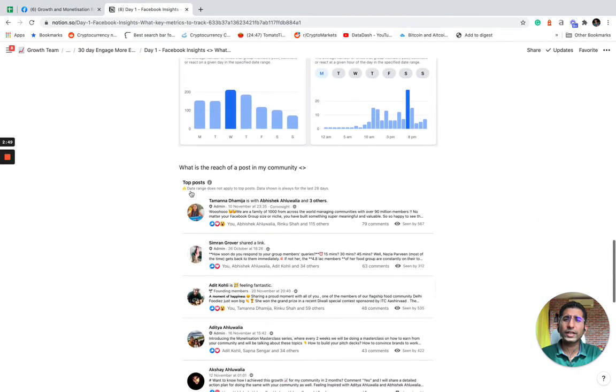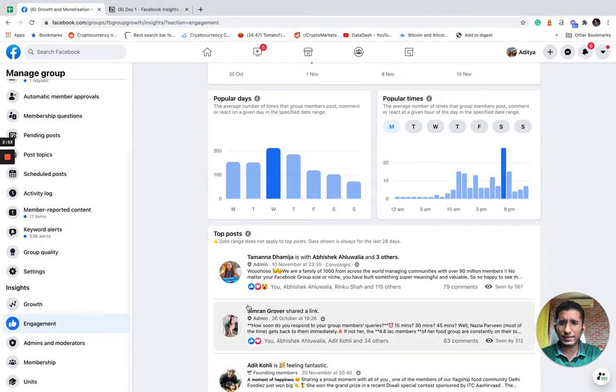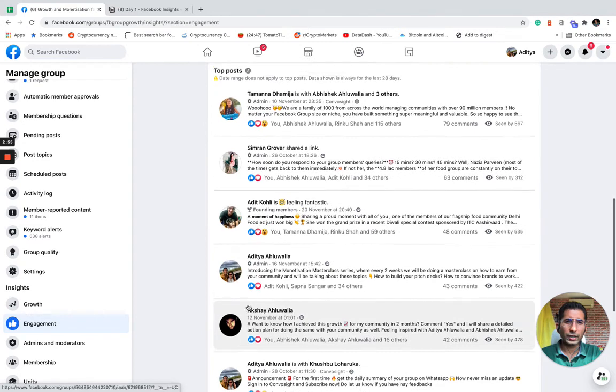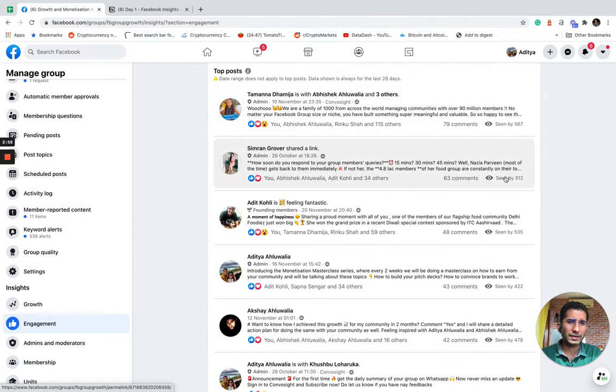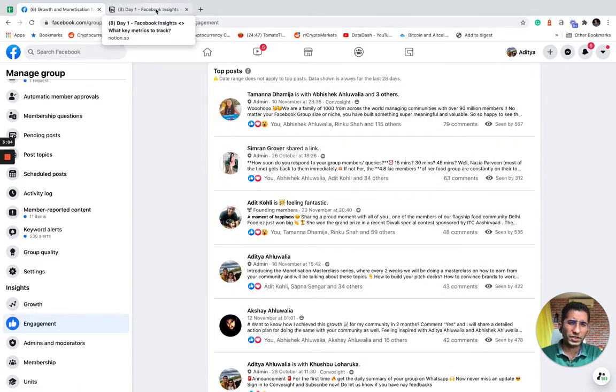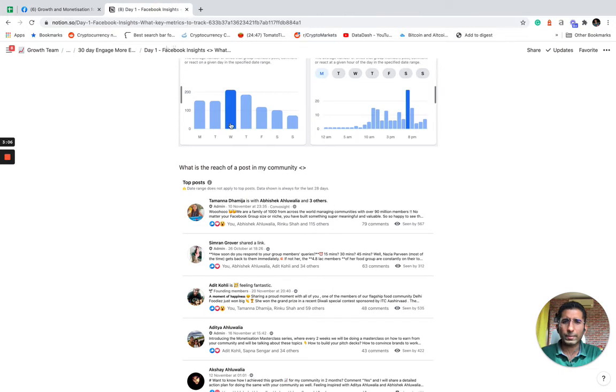Then, what is the reach of a post in my community? You can look at the top posts in the engagement section, and here you will see seen by. What you can understand here is that the top posts have about 50% reach in the community and good posts have about 30%.